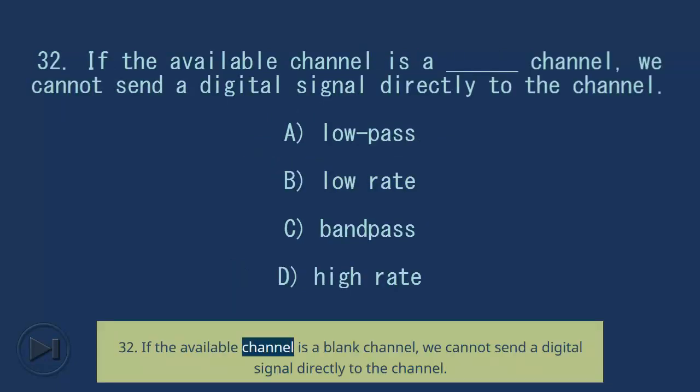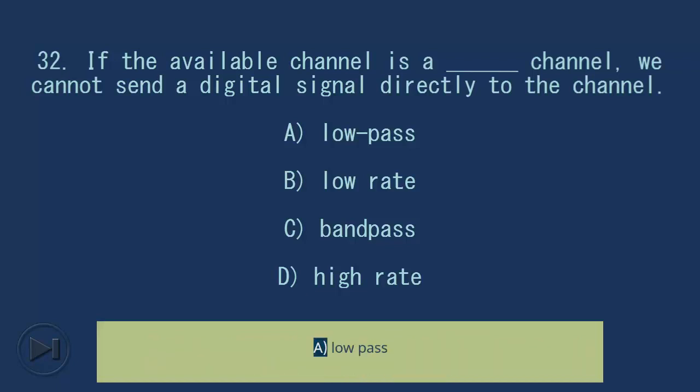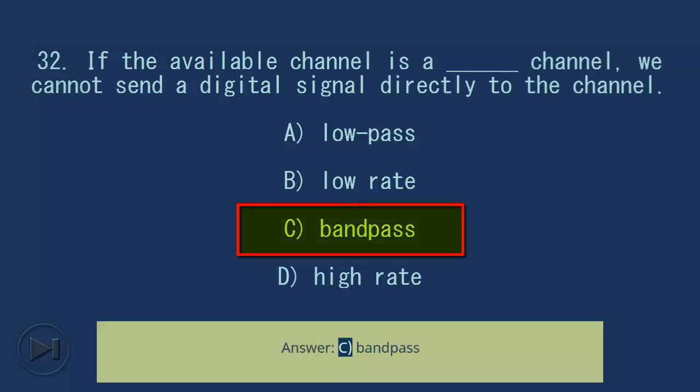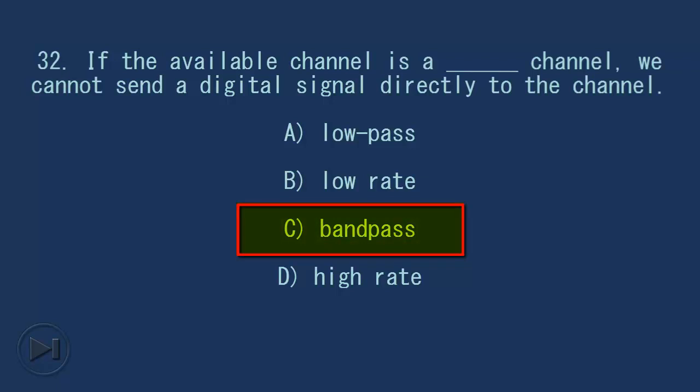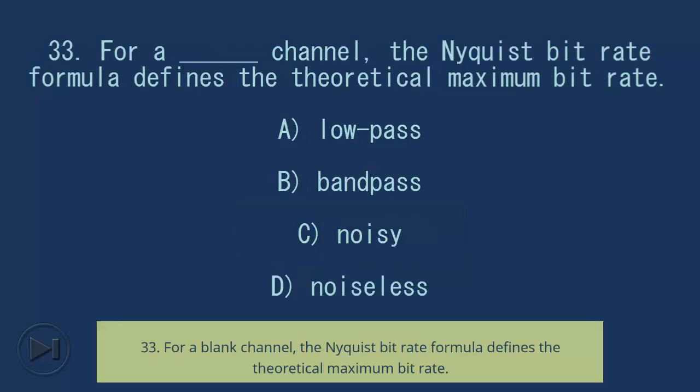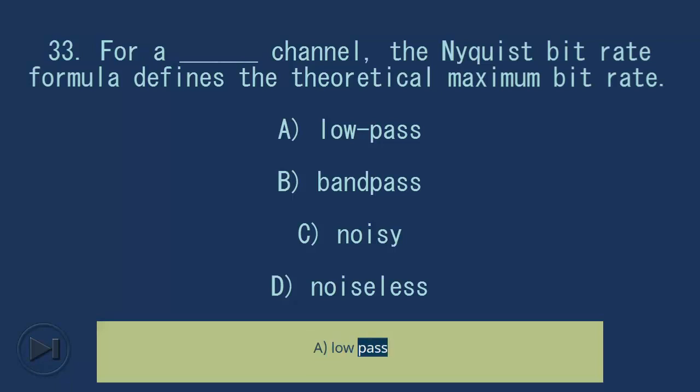32. If the available channel is a blank channel, we cannot send a digital signal directly to the channel. A, low pass. B, low rate. C, band pass. D, high rate. Answer, C, band pass. 33. For a blank channel, the Nyquist bitrate formula defines the theoretical maximum bitrate. A, low pass.